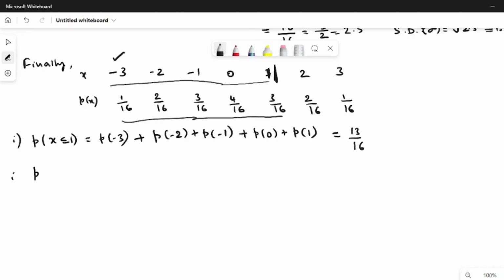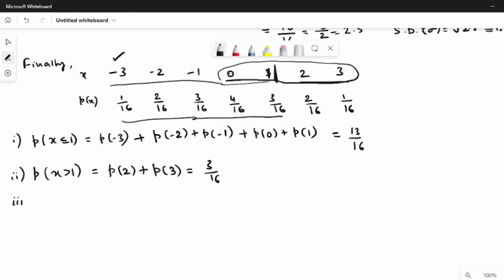Next, P of x being greater than 1. P of x greater than 1 means you have to take values of P of x to the right of x equal to 1, excluding x equal to 1. So it is actually P of 2 plus P of 3. So it will be 3 by 16.